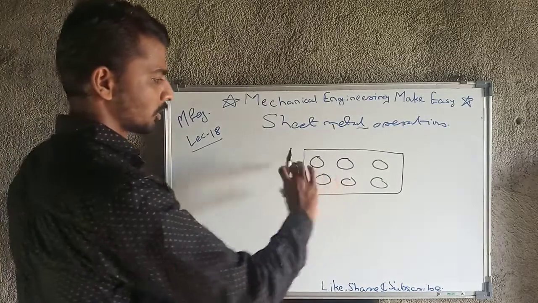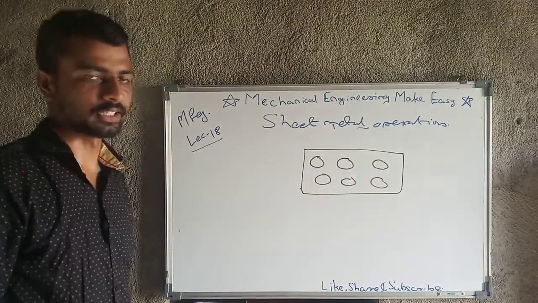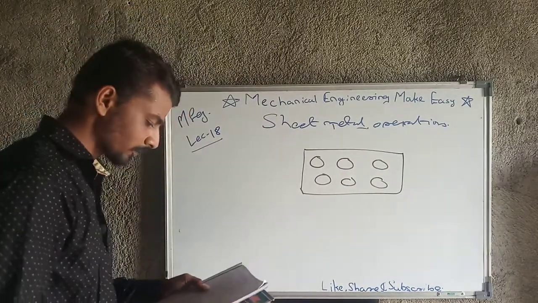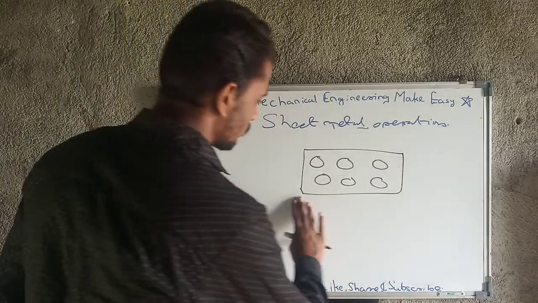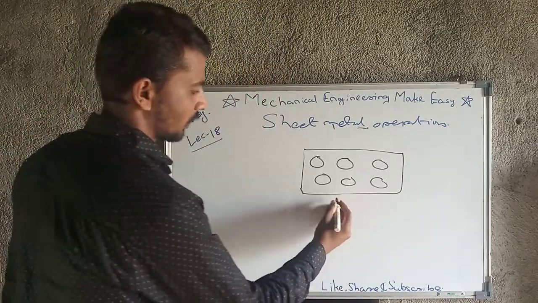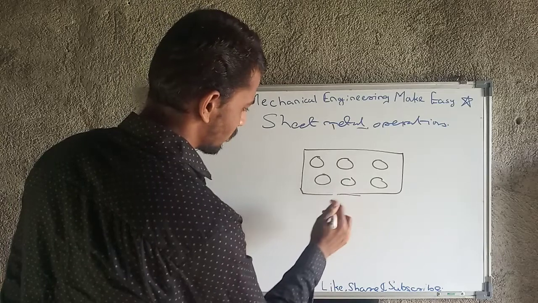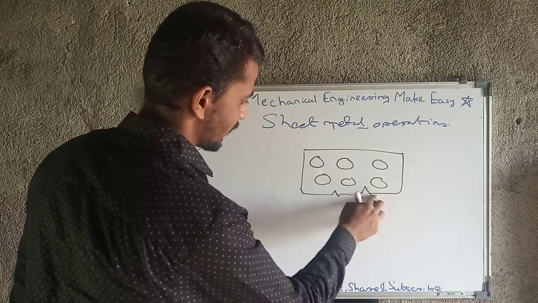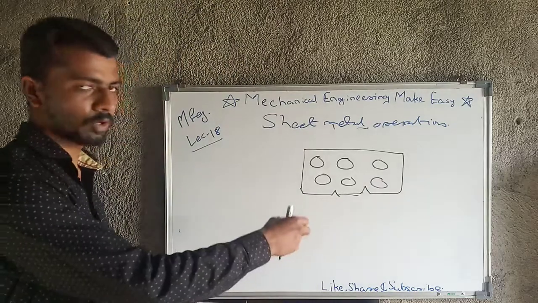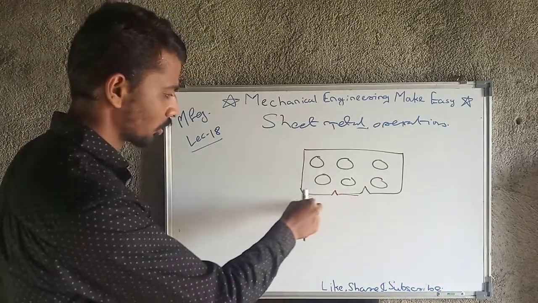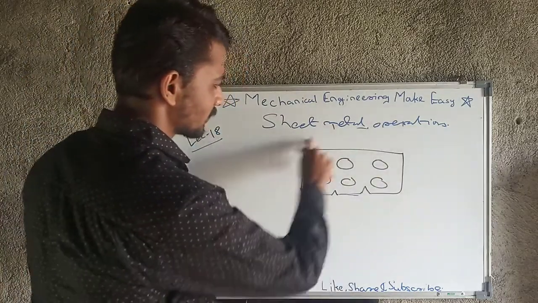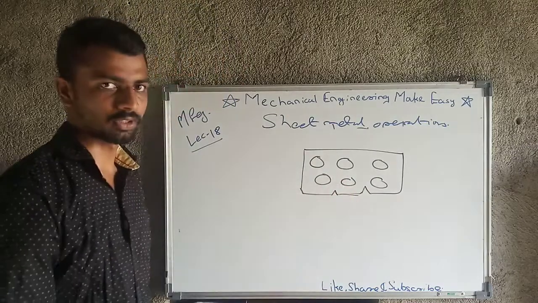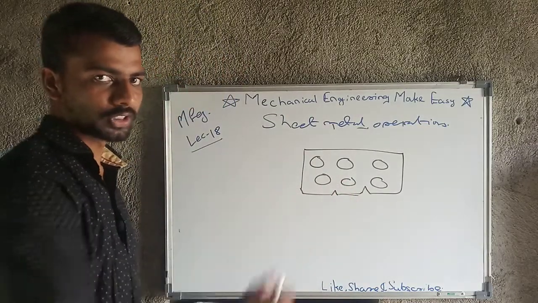This operation is called perforating. Then next is notching. Notching means, if this is the workpiece and we are providing some V notch on the sides of the workpiece, that is nothing but the notching operation.